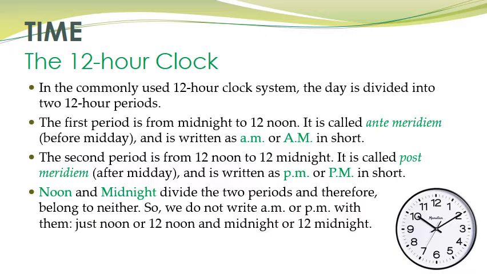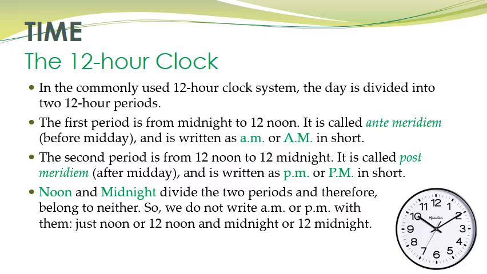So children, noon and midnight divide the two periods. We have seen that the two periods are divided by noon, that is 12 o'clock at noon, and midnight, that is 12 o'clock at night, right? So noon and midnight belong to neither period. They do not belong either to the first period or to the second period.